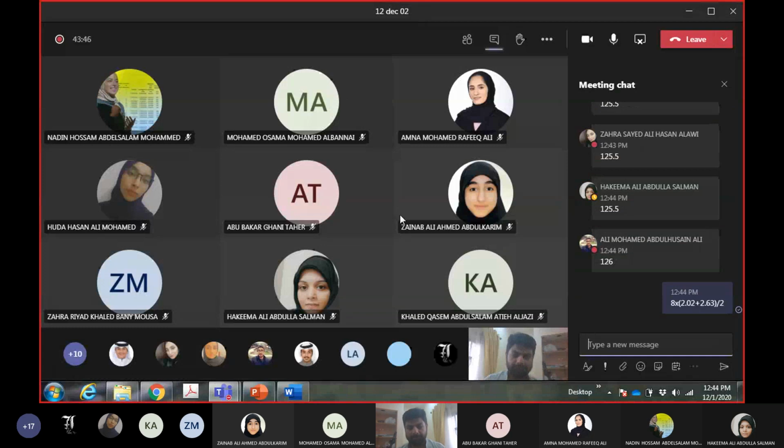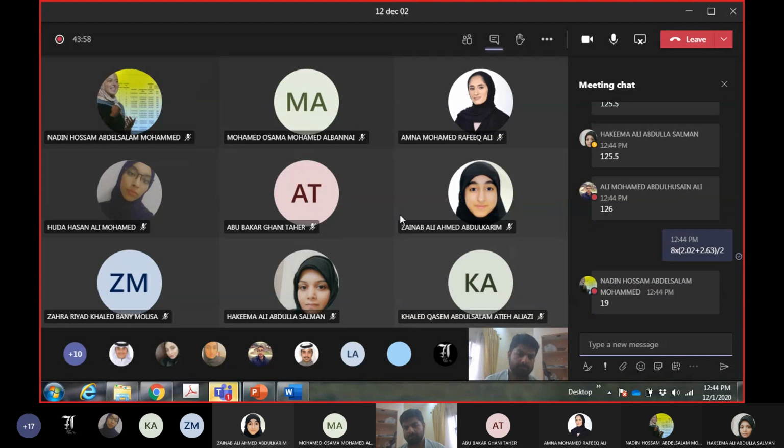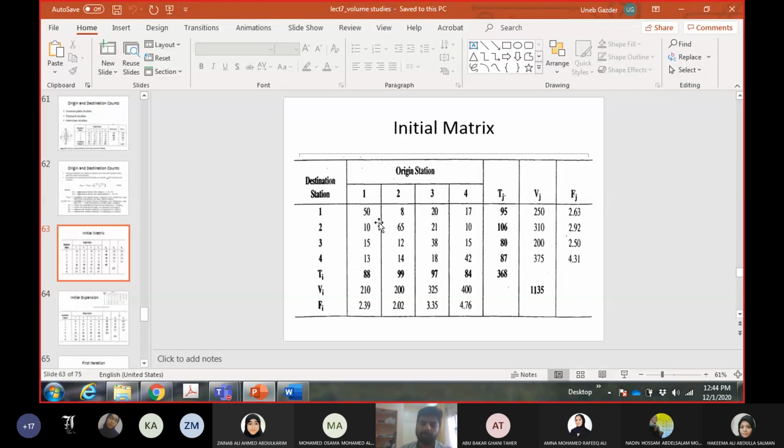How much is this? $19. Okay, 19. So yeah, you can round off. Okay, 18.6, 19, fine. So the first value should be 126, the second one should be 19, and so on.